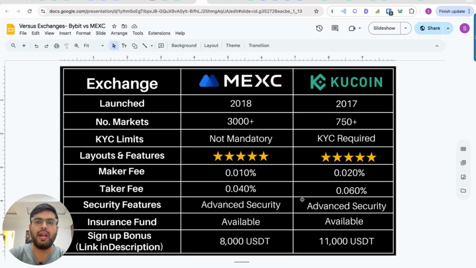Today we are going to compare MEXC exchange with KuCoin exchange. So welcome to Macro Trader community.